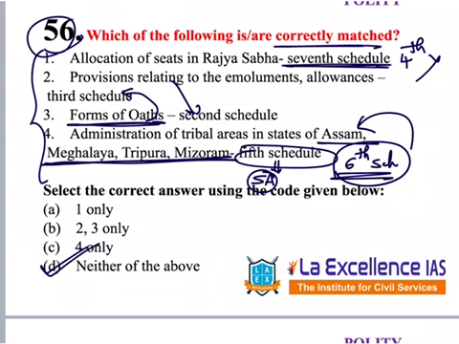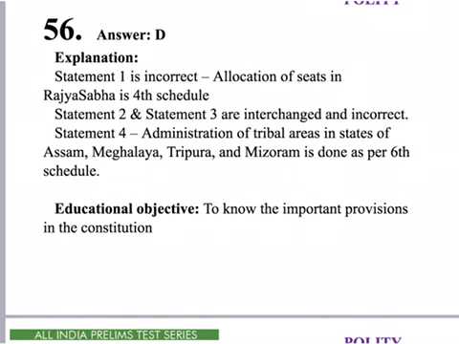So answer is D. Most students have kept C as the answer because they have got confused over here, 5th schedule and 6th schedule. So please read the question carefully. Here is the answer for this question.